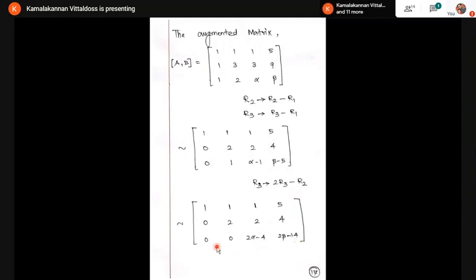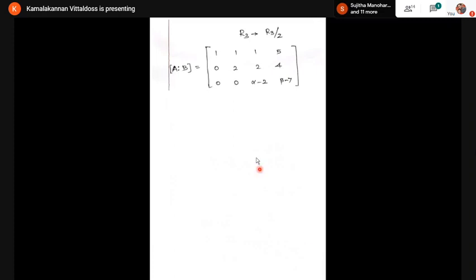Now look at the last row. You are getting echelon form. But look at the last row: here 2 alpha minus 4 and 2 beta minus 14 is there. So this last row can be divided by 2. So I'm going to divide the third row by 2 now. If I divide the third row by 2, I'm getting alpha minus 2 and beta minus 7.